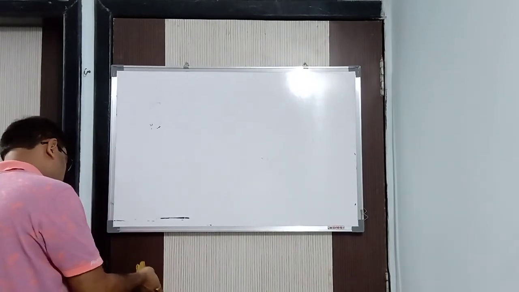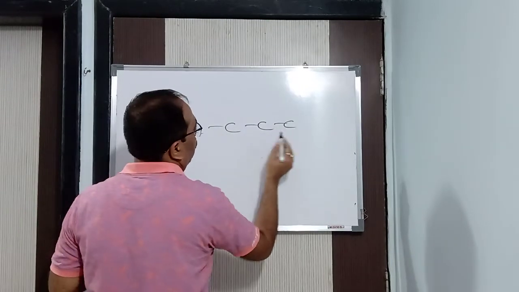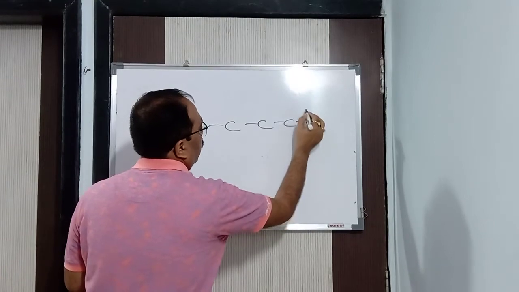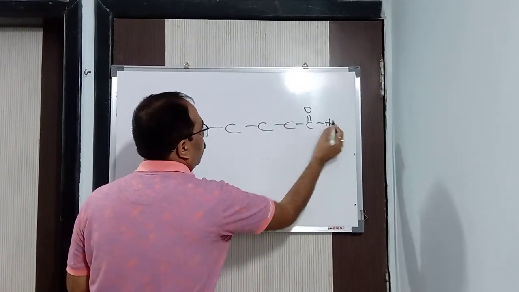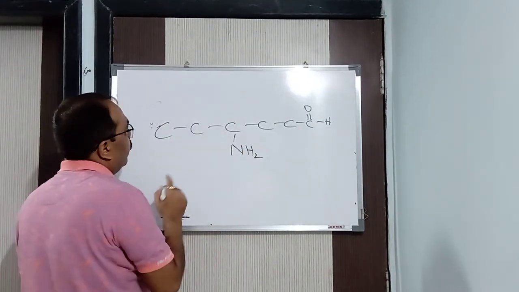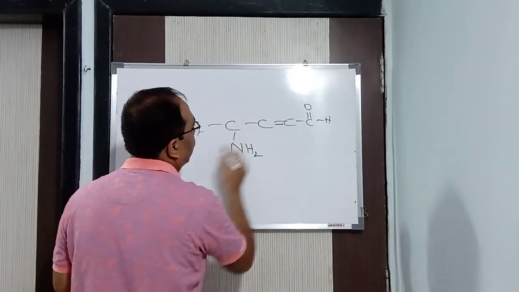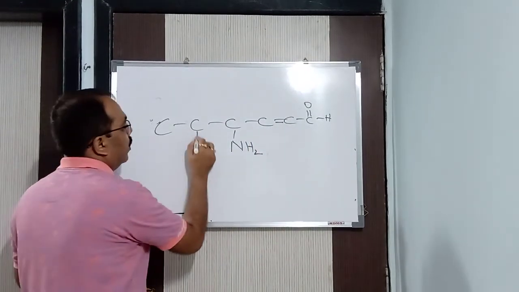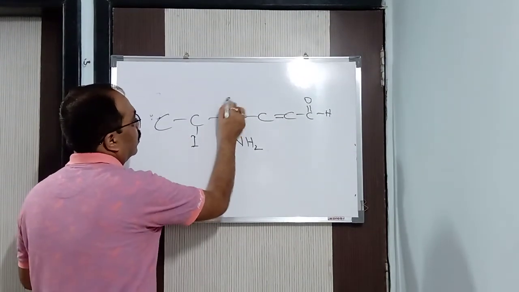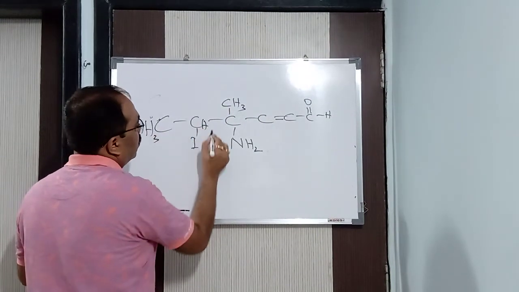So we are having here, let us say, CHO. We are having here NH2 and what more can I give? One more I can give here. Yes, let me give a double bond. One more double bond. Here let me give iodo, and here another one, let me give as methyl. Okay. Now CH3, CH.